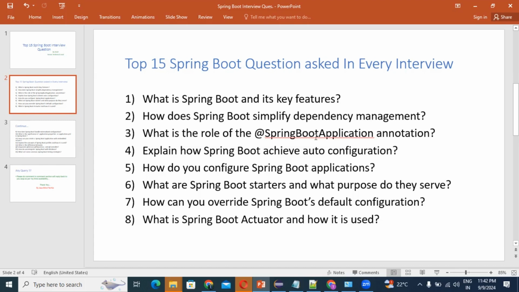Okay. Third, guys, @ComponentScan, right? It scans the package and its sub-packages for Spring components to register as beans. This annotation simplifies the setup of a Spring Boot application by encapsulating these three key functionalities. So guys, this is @ComponentScan.